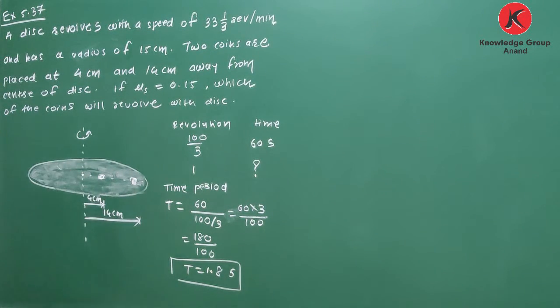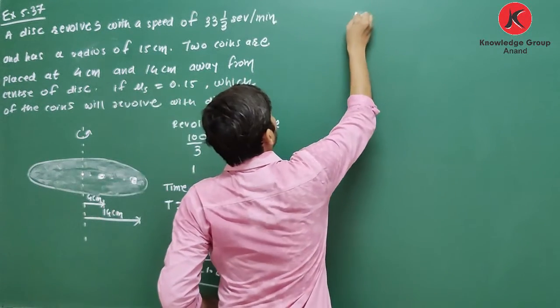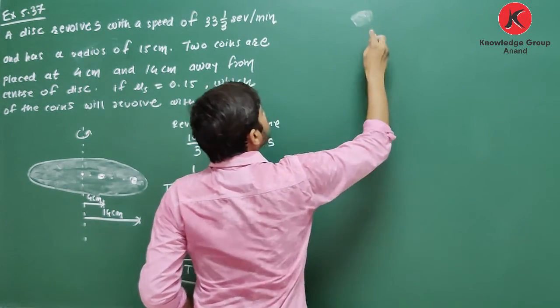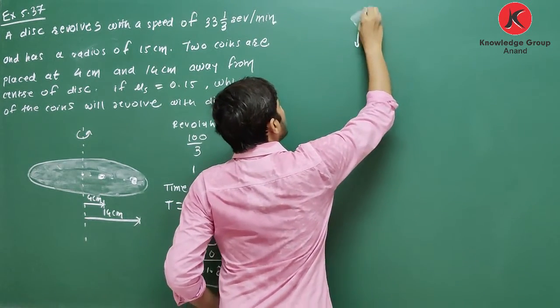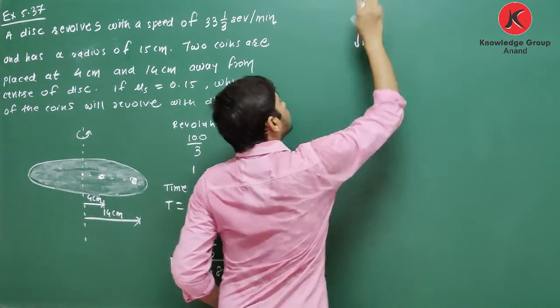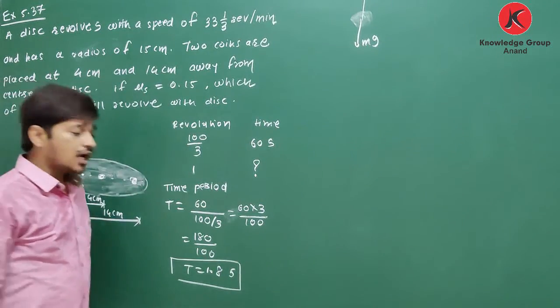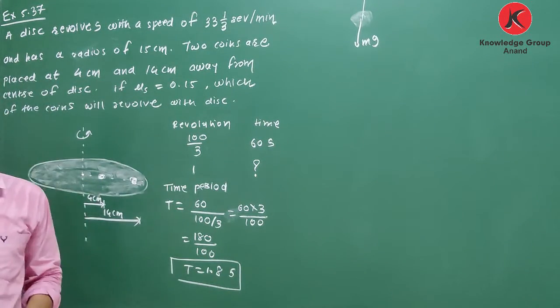See, here we will see the forces acting on this coin. First of all, mg in vertical downward direction, normal reaction in upward direction, and another force is the friction force.